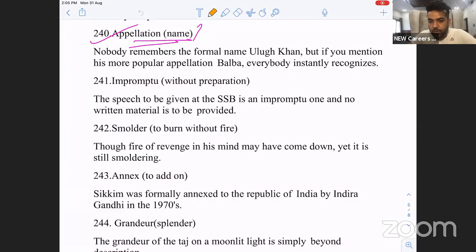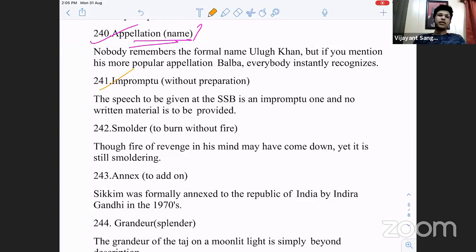Impromptu? Without preparation. Could you please give me other words for impromptu? Any other word? Extempore. Extempore means giving a speech without preparing. That is why we had those competitions.